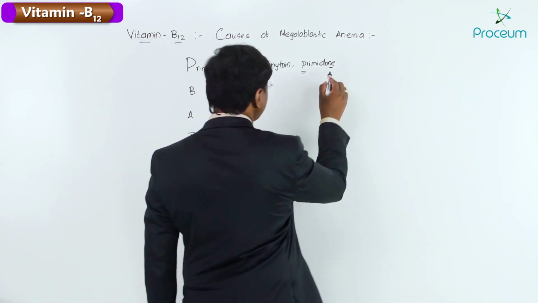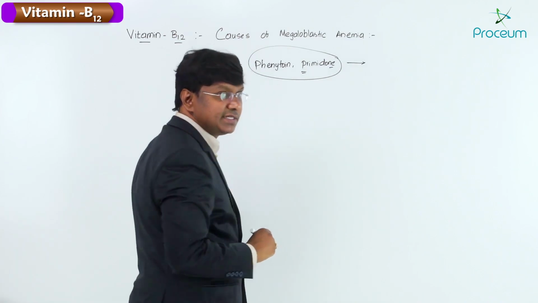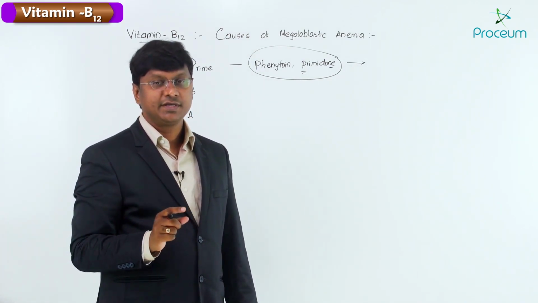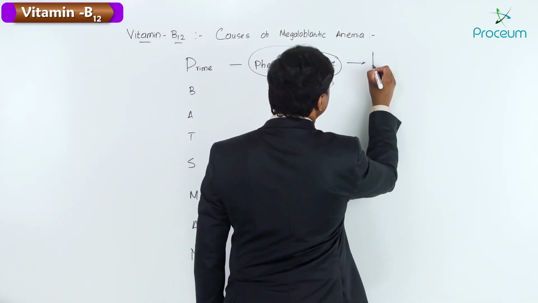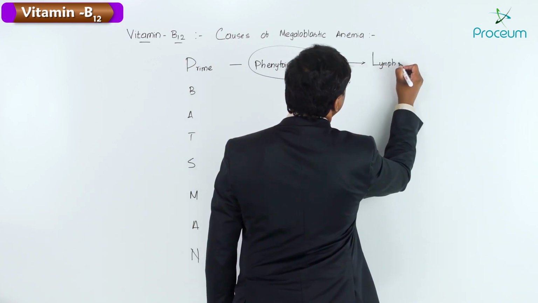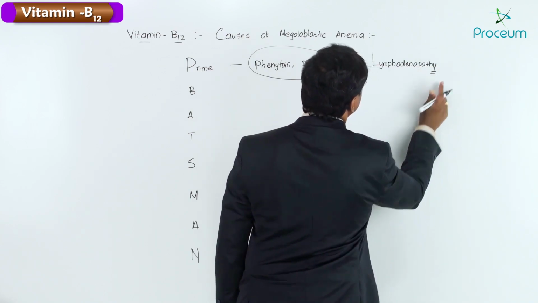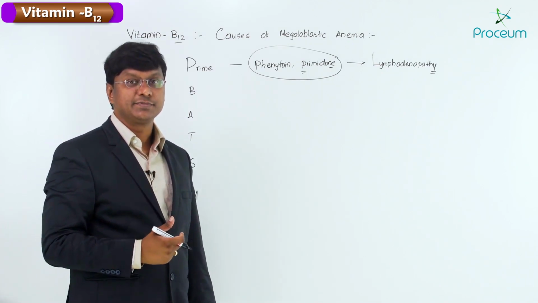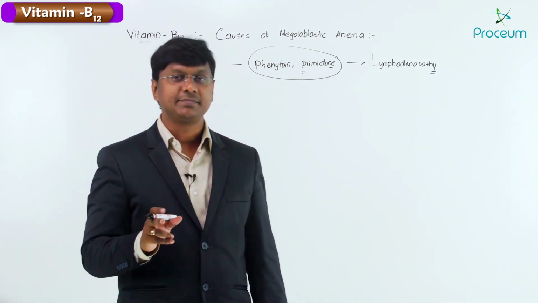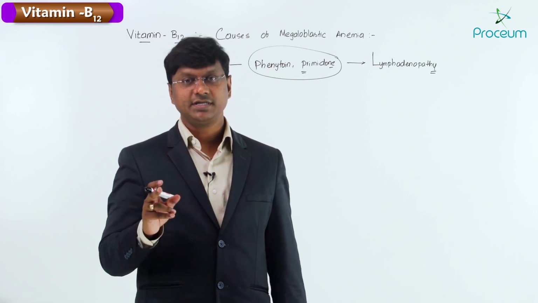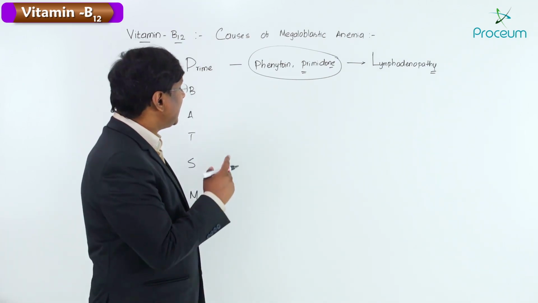Now there is one common thing between these two drugs, primidone and phenytoin. Apart from megaloblastic anemia, which is common for both, phenytoin and primidone toxicity is also associated with the development of lymphadenopathy, which is characterized by enlargement of the lymph nodes. So these are the two common things for phenytoin and primidone. Both of them are anti-epileptics. Both of their toxicity can cause megaloblastic anemia, and both will also cause the development of lymphadenopathy.